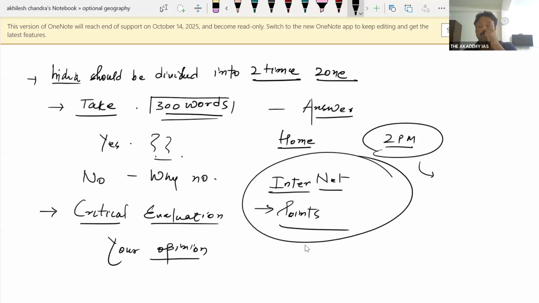I just want to compile your points, and then tomorrow we will discuss: should India be divided into more than one time zone? Is it justified? Okay. तो कल इसको हम लोग देखेंगे.